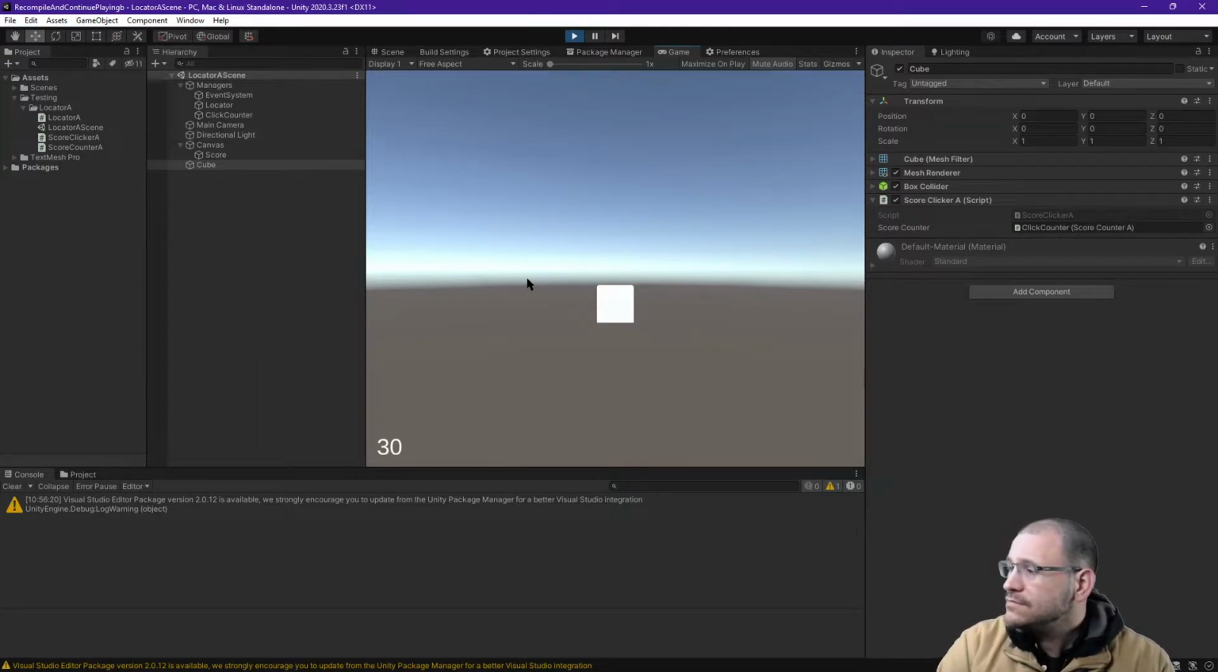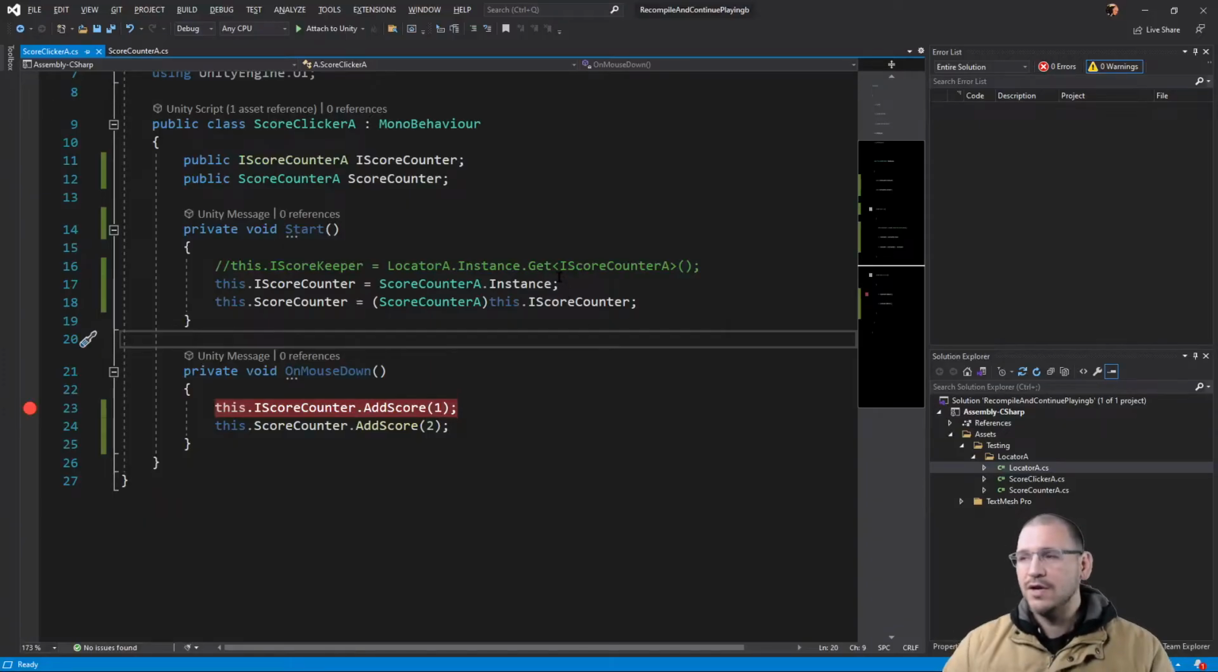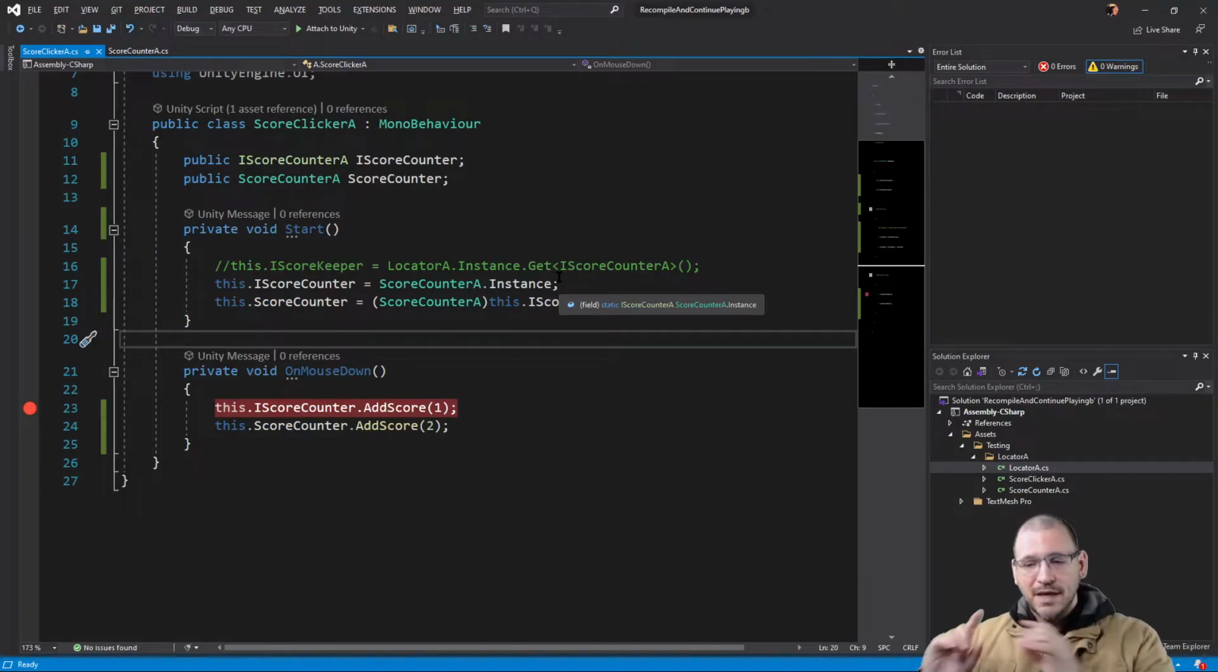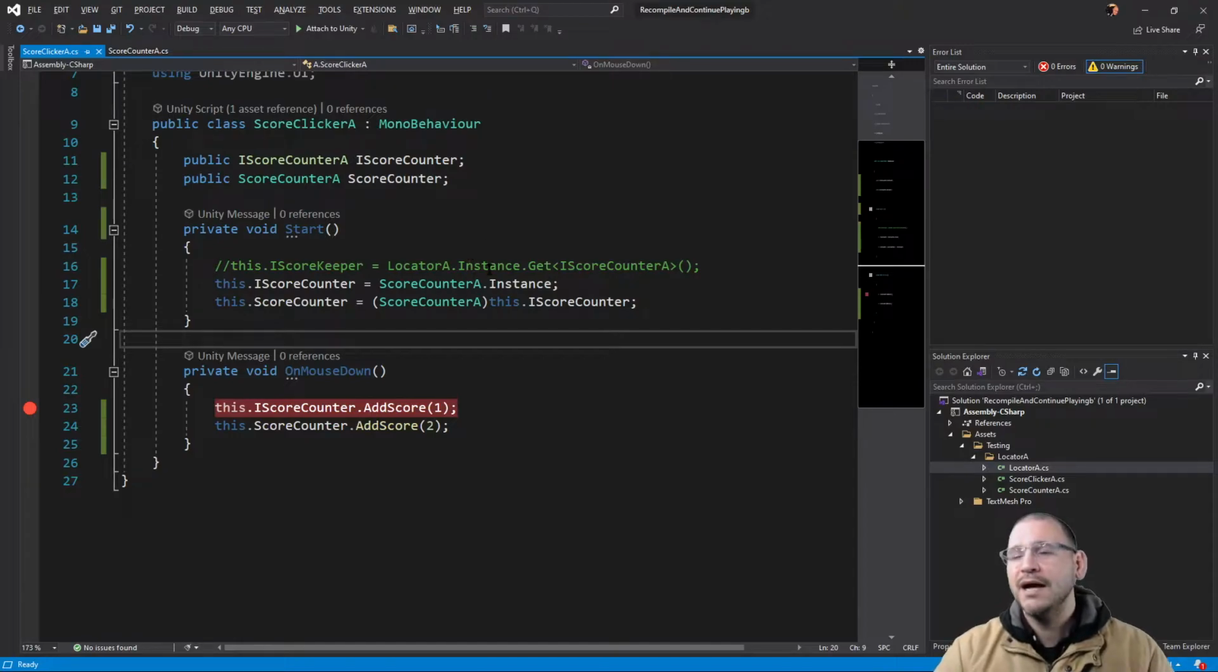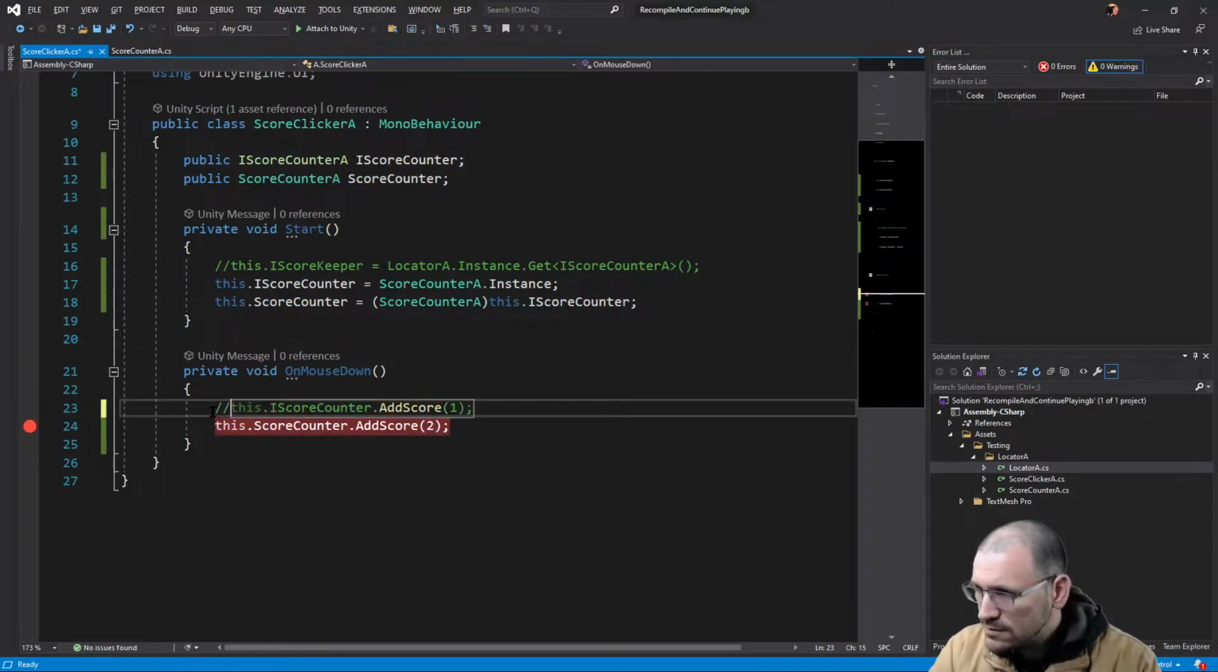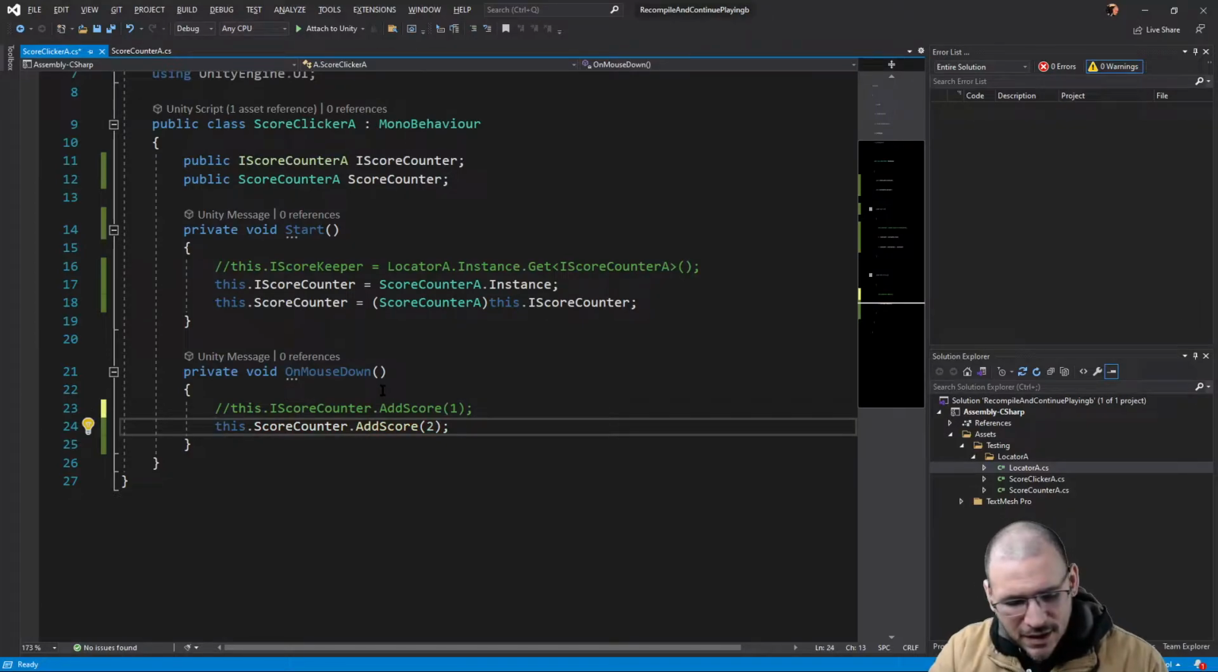Okay. So now that I'm at 30, I'm going to go back into my code, and I did not stop the game. Remember, that's the big thing. We need to recompile and continue in this. So inside of here, I'm going to comment out this line. I'm going to take out that breakpoint too. I'm going to hit save and return to Unity.